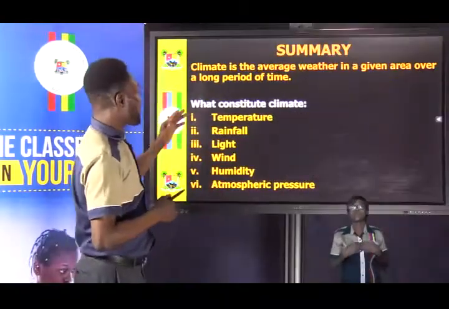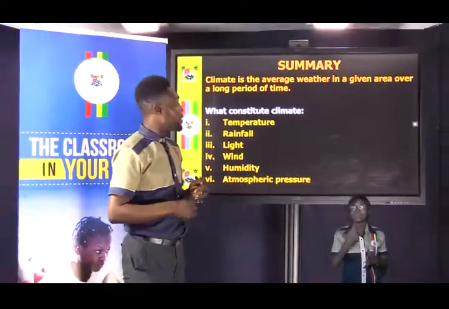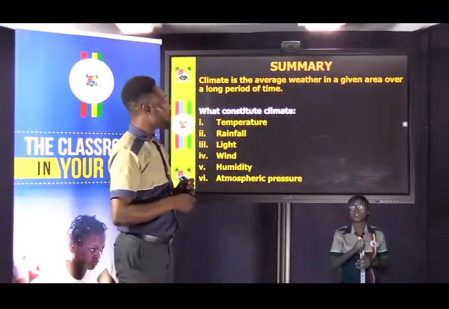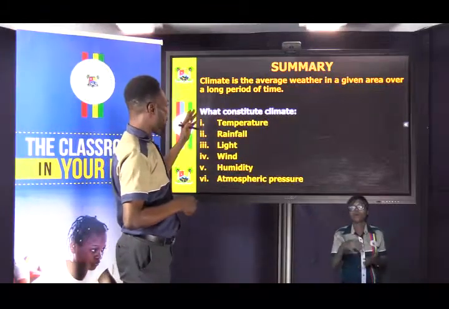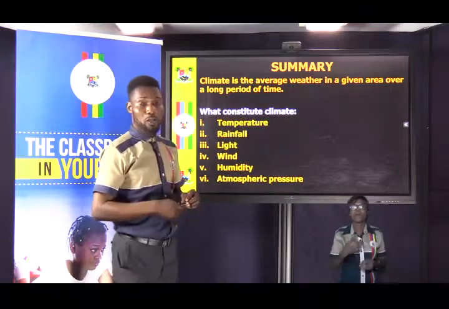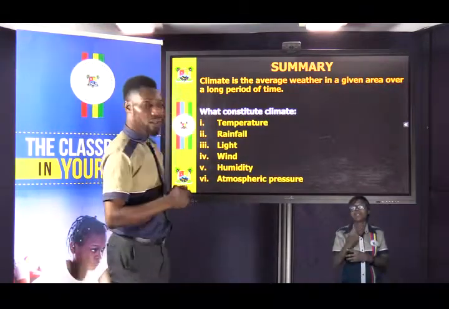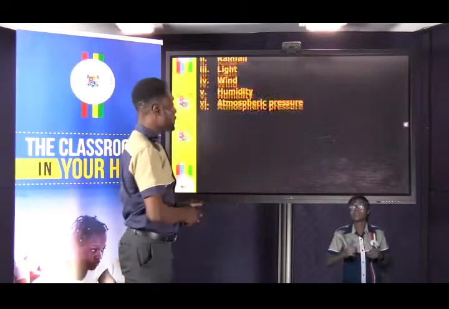In today's lesson, we talked about climate, and we were told that climate is the average weather in a given area over a long period of time. And all what constitutes climate: the temperature, rainfall, light, wind, humidity, and atmospheric pressure.